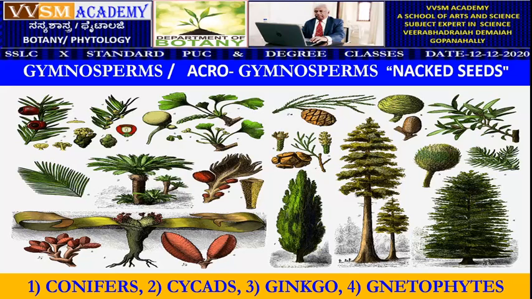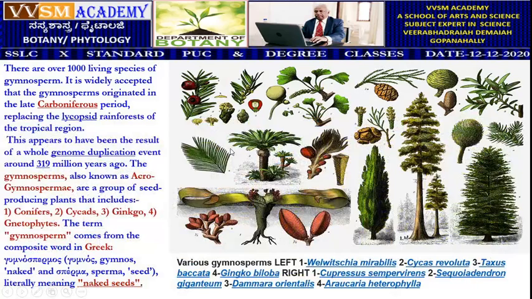See, these are classified into the conifers, cycads, Ginkgo and Gnetophytes. Well, there are over 1000 living species of gymnosperms. It is widely accepted that the gymnosperms originated in the late Carboniferous period, replacing the rainforests of the tropical region. This appears to have been a result of a whole genome duplication. Genome duplication is an important criterion in this.